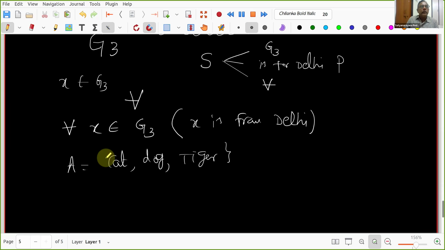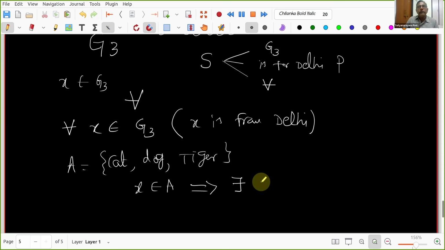What are the elements in this set? Cat, dog, and tiger, 3 elements. So I say X belongs to A. What are the possibilities for X? Sir, X may be cat, dog, or tiger.